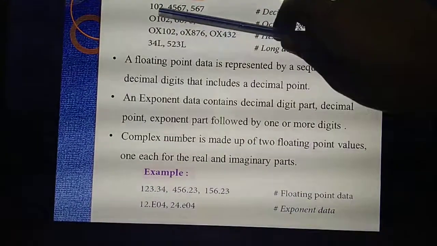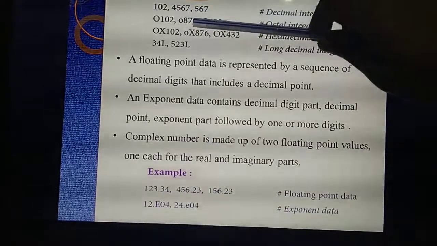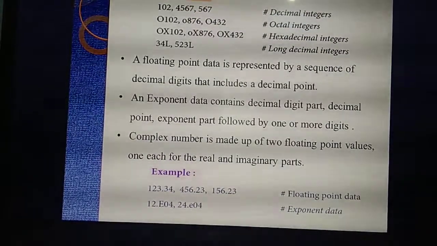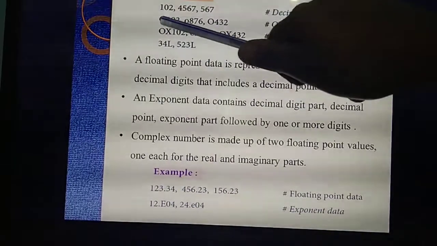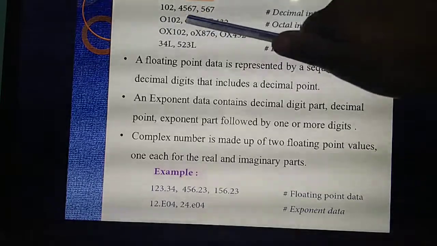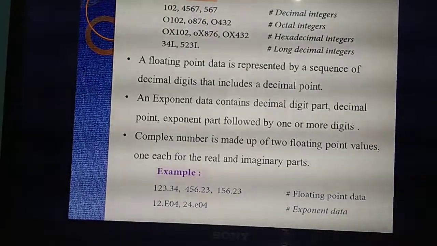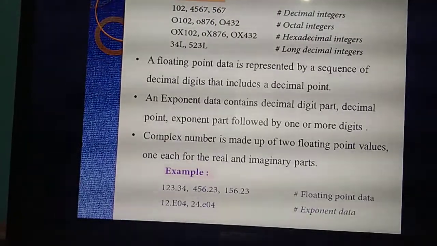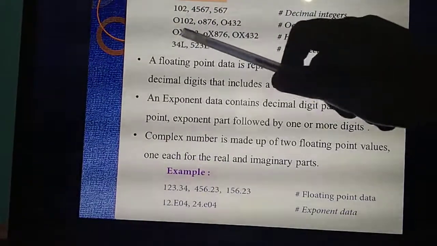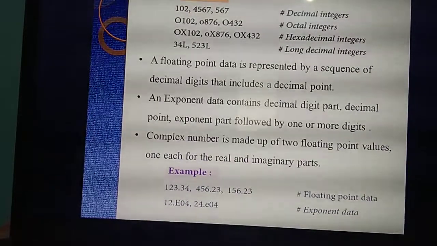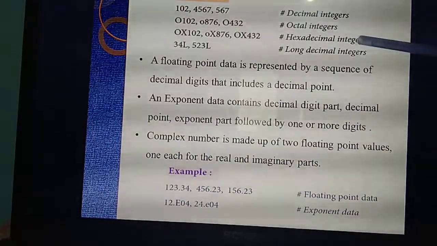So what does the first number say? 102, 4, 5, 6, normal numbers. That's called decimal numbers. Here see, O 102, small o 806, capital O. Both small letter and capital letter O are there. So a number that starts with O means an octal integer. Then see OX, small OX is also there, capital OX also. A number that comes along with OX means which integer?